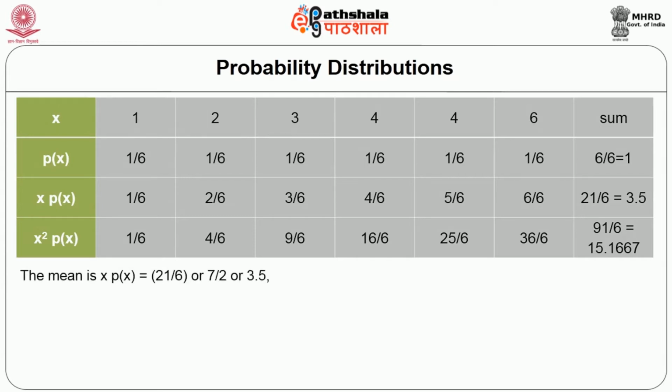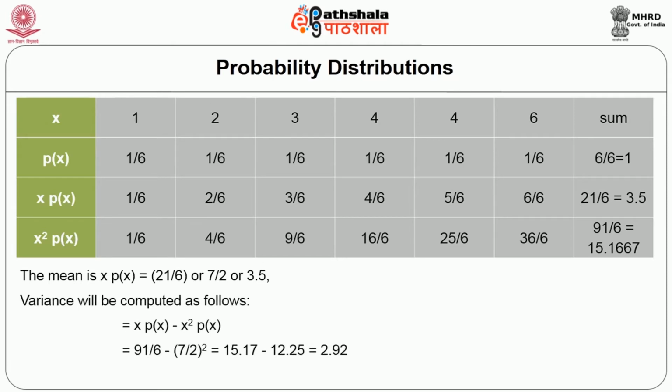The mean is the sum of x times the probability function of x, which is equal to 21 divided by 6, that is, 21 times the probable distributions is possible. The variance will be computed as follows: the sum of x to the power of 2 into probability of x, minus the mean square. So it results in 2.9. The standard deviation of the same will be 1.7078.